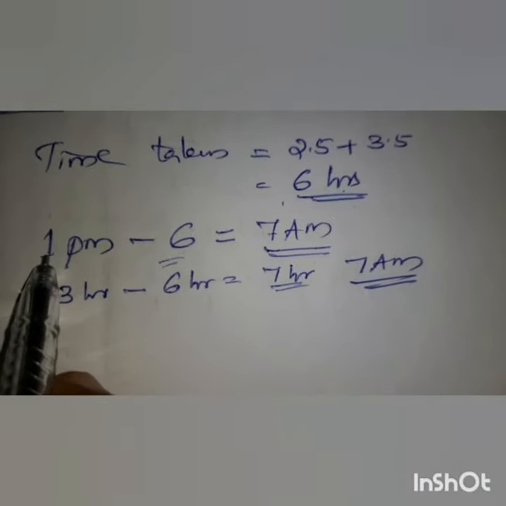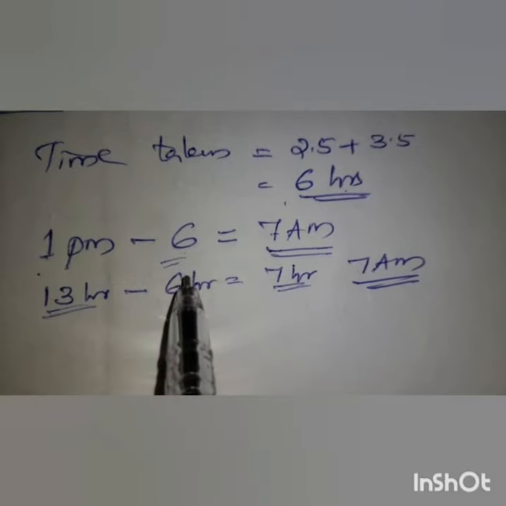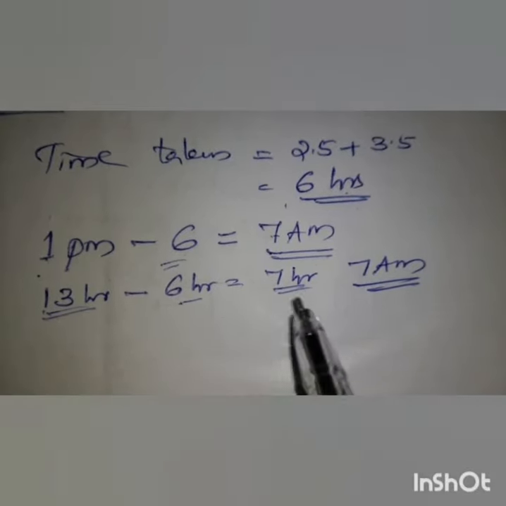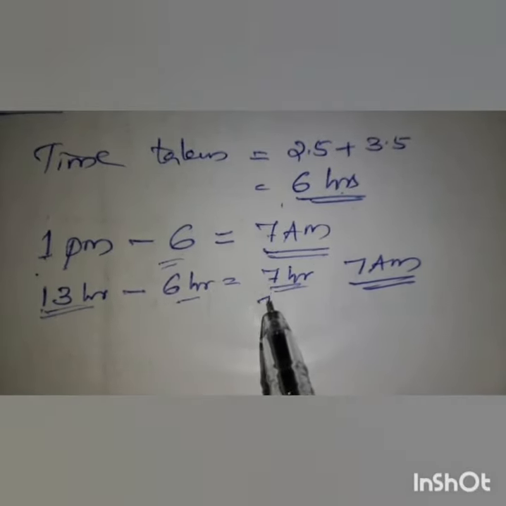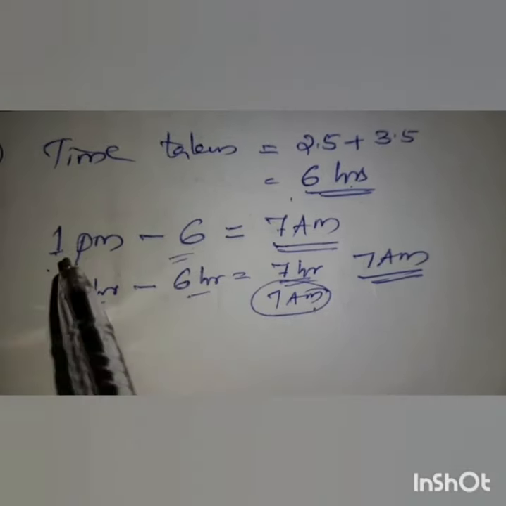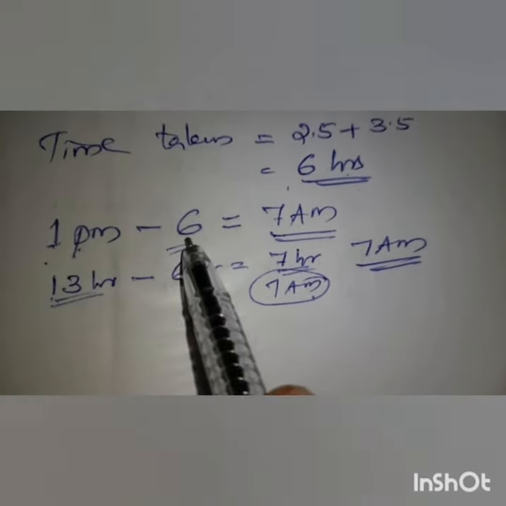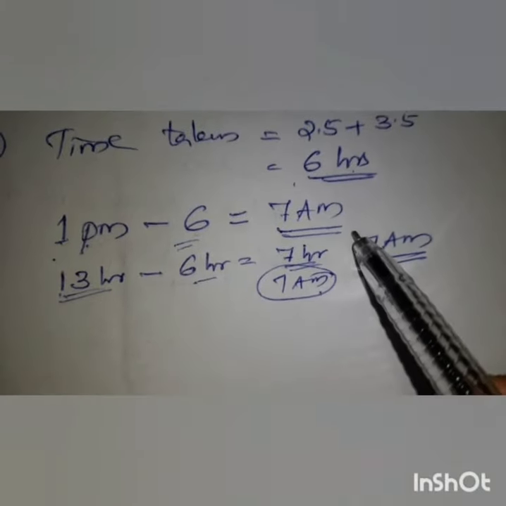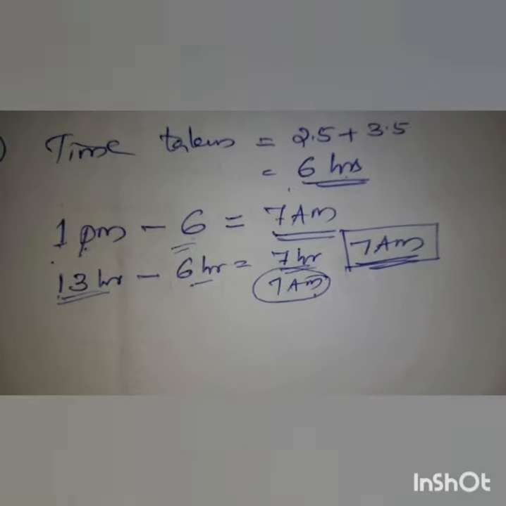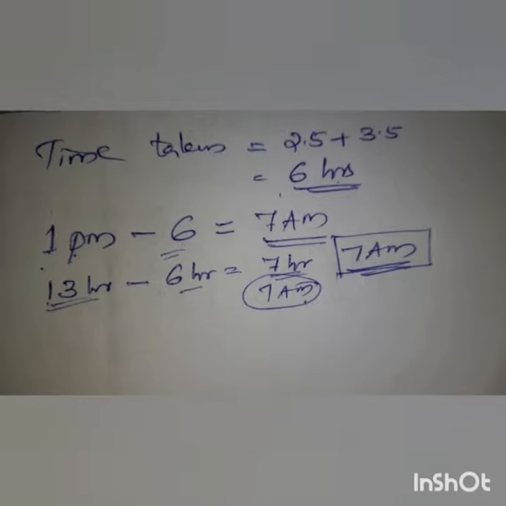Like that also you can find out. 1 p.m. she should reach there. 1 p.m. in the 24 hour clock is 13 hours. So the journey was 6 hours, so 13 minus 6, 7 hours. 7 hours means 7 a.m. So 7 a.m. she should start from home and she should reach the exam center at 1 p.m. by traveling a 6 hour journey. So when should she start from home? At 7 o'clock she should start from the home, and then only she can reach by 1 p.m.